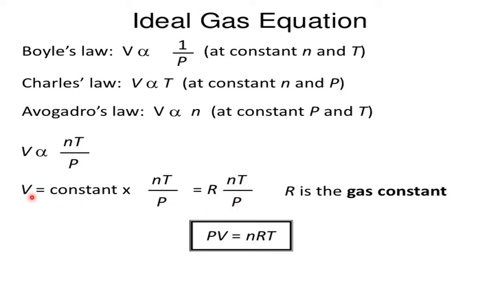If you send P to the other side by cross multiplication, what do we get? PV equals nRT. This PV equals nRT is called the ideal gas equation. All gases will follow or obey this equation, that is called the ideal gas equation. This is an ideal gas. So whether it is Boyle's law, Charles law, Avogadro law, or the ideal gas law, they have to obey this law.